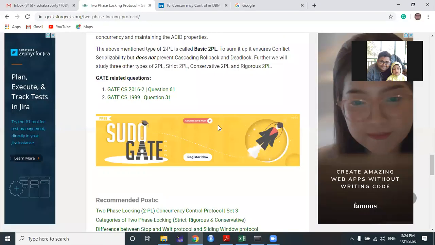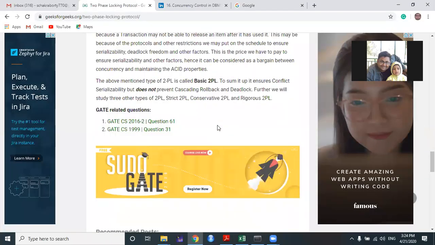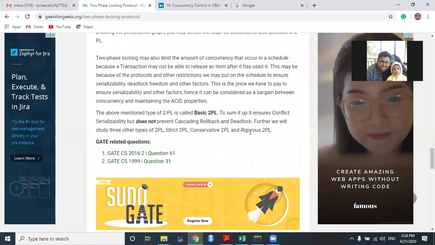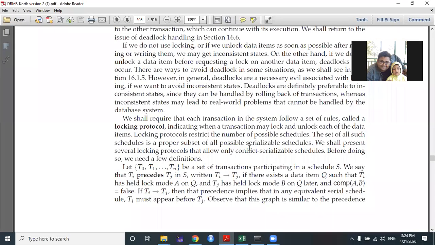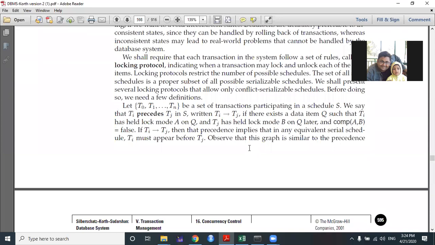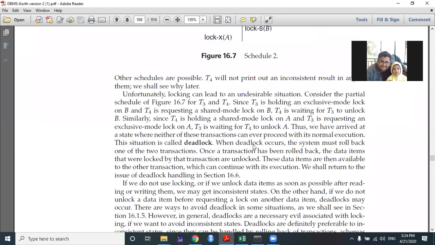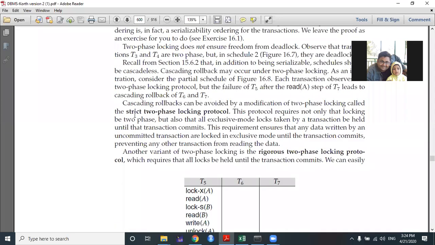Now there are two types of two-phase locking protocol. One is strict two-phase locking protocol, and another one is rigorous two-phase locking protocol.